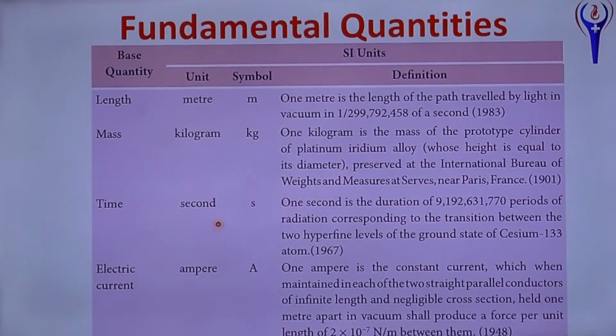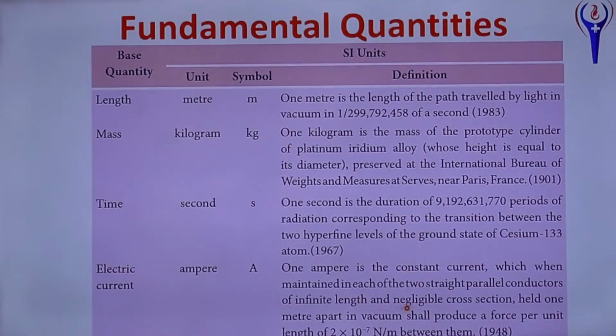And time is in second. 1 second is 9,192,631,770 periods of radiation corresponding to the transition between 2 hyperfine levels of the ground state of the cesium-133 atom. The cesium-133 atom transits from one energy level to another energy level. That time period will be this much. This is equal to 1 second.